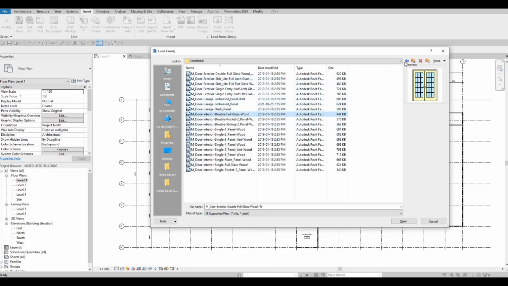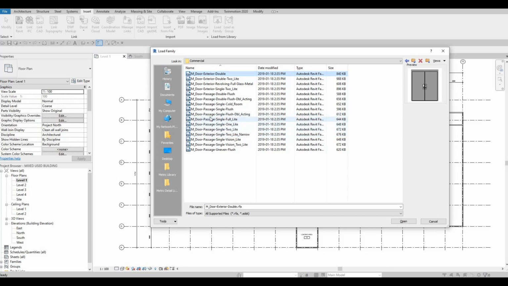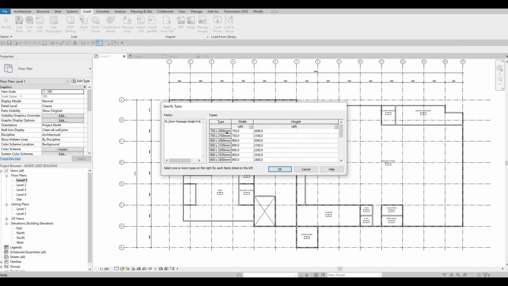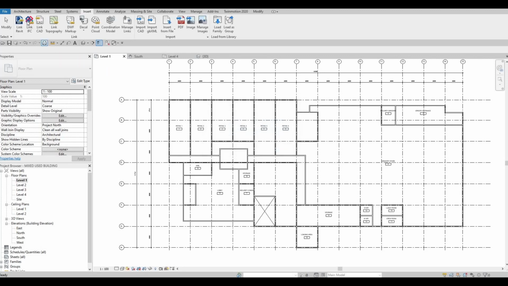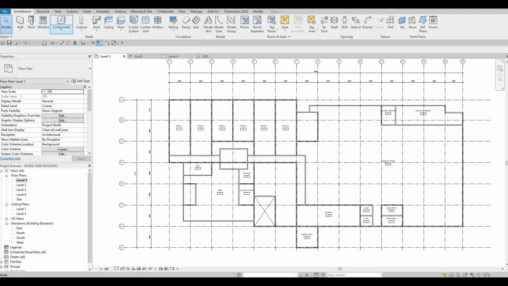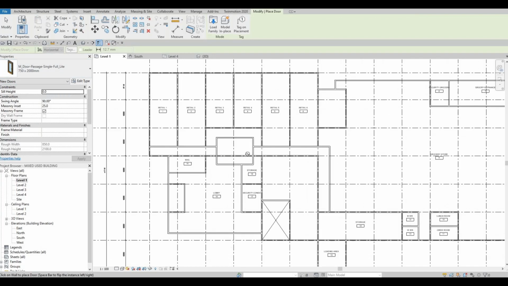So let's go for interior and let's go commercial. Let's use this. Press OK. Select everything. OK again and continue. And then go back to architecture and then click on door. 750 by 2000, that's good enough.